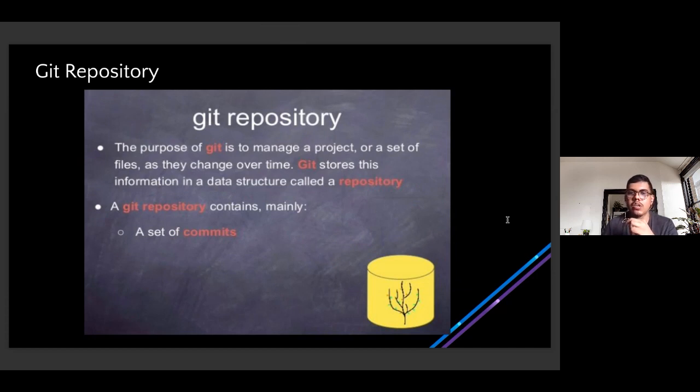When we learn about Git, there is something called a repository, right? A Git repository's main purpose is to manage a project or a set of files which change over time, as we discussed. This information is kept in a data structure, in a format, and that is what is called a repository.